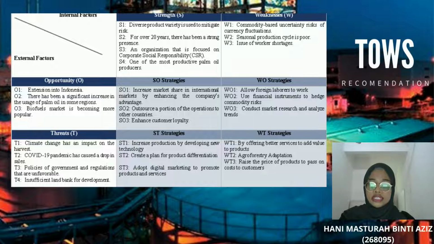For the WT strategy, the first one is offering better service to add value to customers, such as providing good customer service and increasing delivery speed to customers. In addition, the IOI company can also provide additional expert advice to customers about their products and services, like the staff may spend their time giving more detailed advice to assist customers in their shopping. The second is agro-efficiency adoption. The third is raising the price of products to pass on costs to customers.